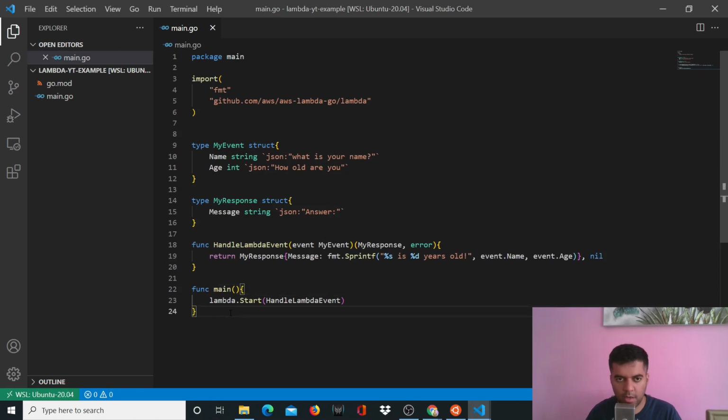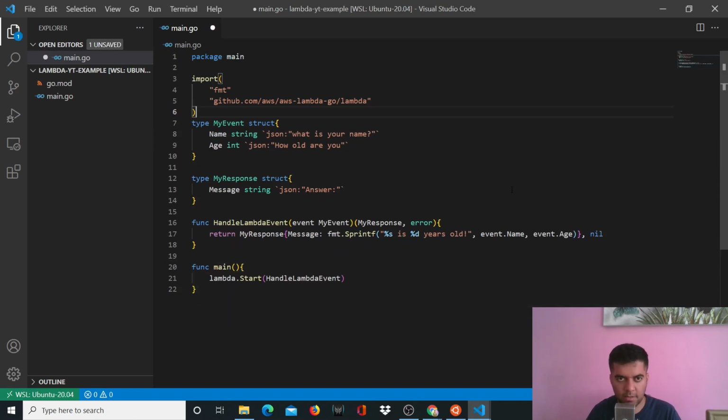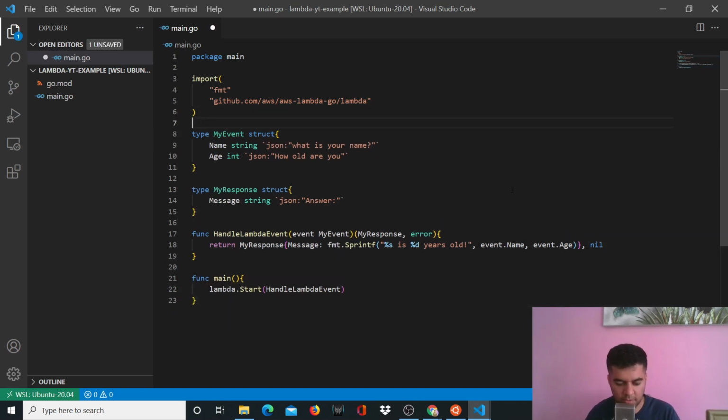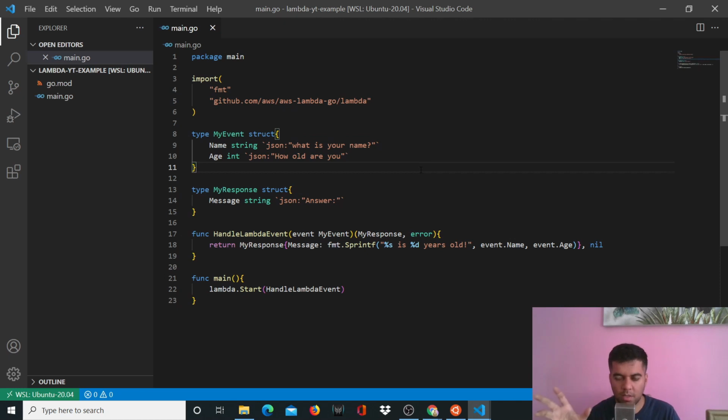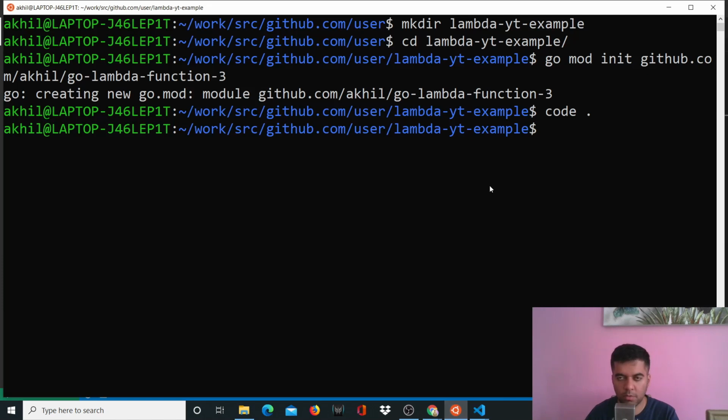I mean, that's it, 24 lines. Even if you remove these spaces, it becomes even less, but I won't remove those spaces. So it becomes like, let's say 22 lines. That's it. That's all we're going to test right now, right? So that you basically come to know what Lambda is, how it works. And then once you're comfortable with it, then we'll build the entire serverless stack project. All right. So now is a good time to go back to our terminal, and we'll start doing some operations here.